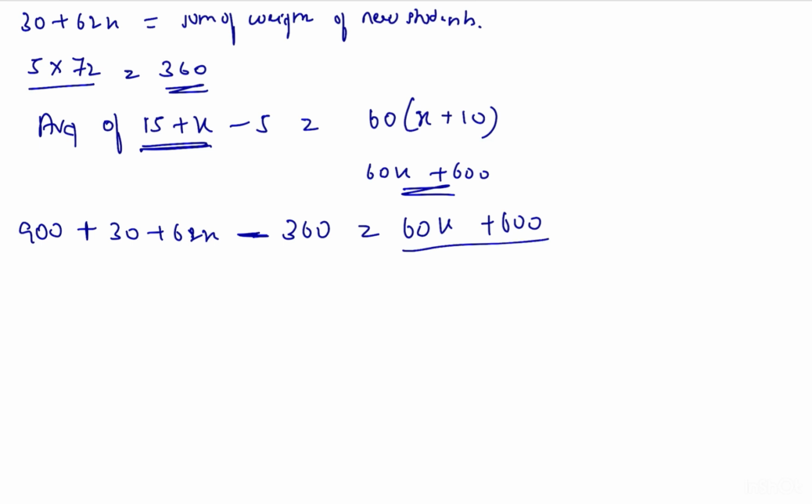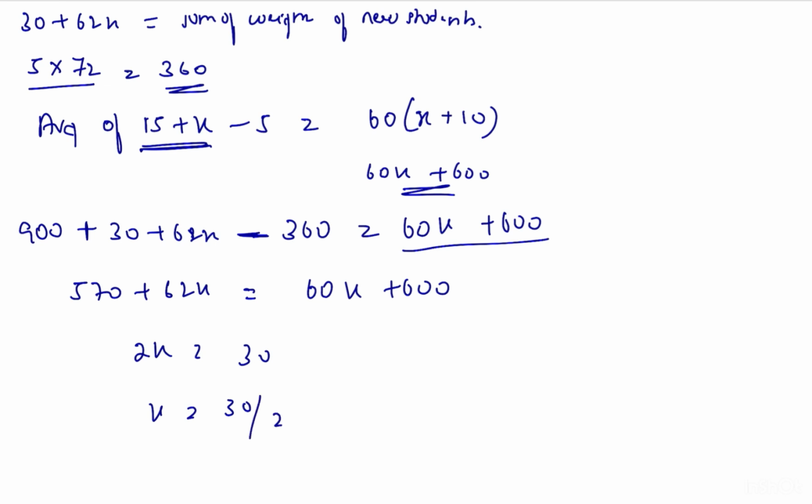So by calculating this we get 570 plus 62x is equal to 60x plus 600, 2x is equal to 30, x is equal to 30 by 2, that is equal to 15. So 15 members newly joined.